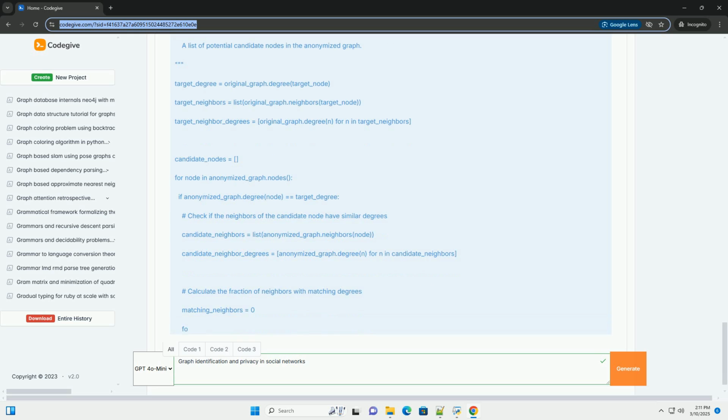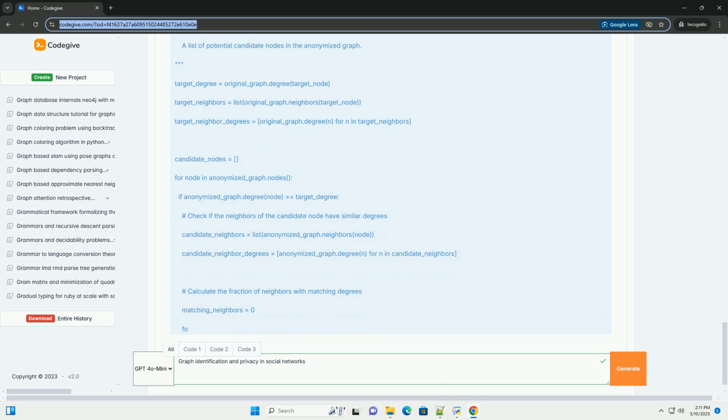In a real-world scenario, this function would perform anonymization techniques, discussed later. The purpose here is to isolate the re-identification attack. 3. Degree_based re-identification: this function takes the original graph, the anonymized graph, and the degree of the target node as input. It iterates through the nodes in the anonymized graph and identifies those with the same degree as the target node. These nodes are considered potential re-identifications.